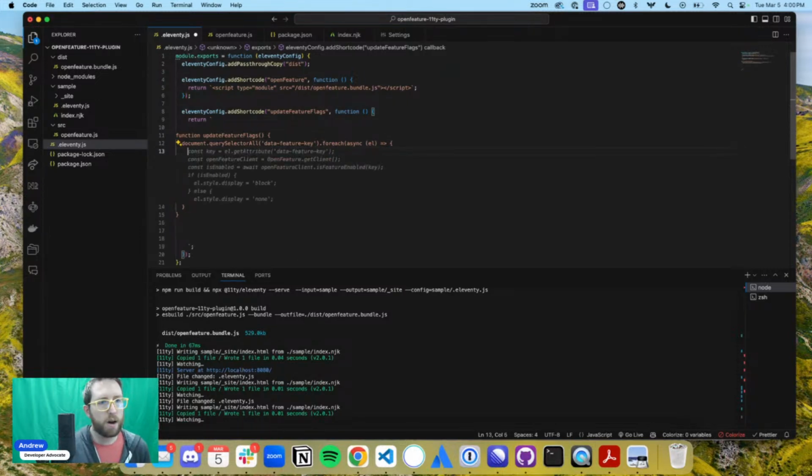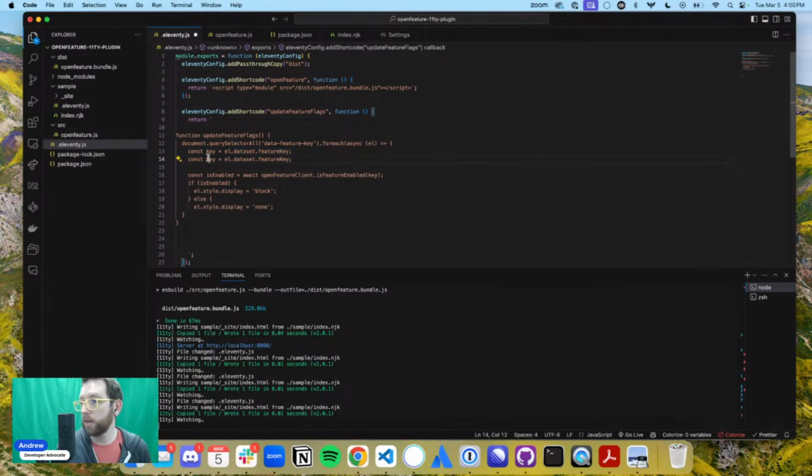Awesome. All right, and now let's see if we can get this here. All right, get attribute data feature key. No, we don't want to get our open feature client yet. Okay, and we're going to get our key, and then we're going to get our default value. All right, and we're going to get that from, and maybe I'll just define it this way because this is a little bit easier, a little bit more straightforward. Element data set, EL data set. So we'll just go EL data set.